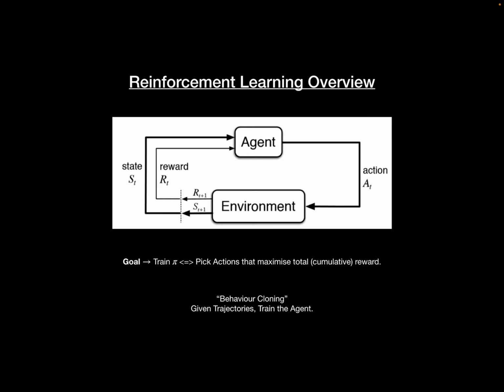We'll also talk about something called behavioral cloning, where, given the trajectories, we want to train the agent. For example, let's just say that Federer plays tennis a certain way, and I want to play similarly. So what I do is I watch his videos, see how he plays, and try to imitate him. So that's behavioral cloning.